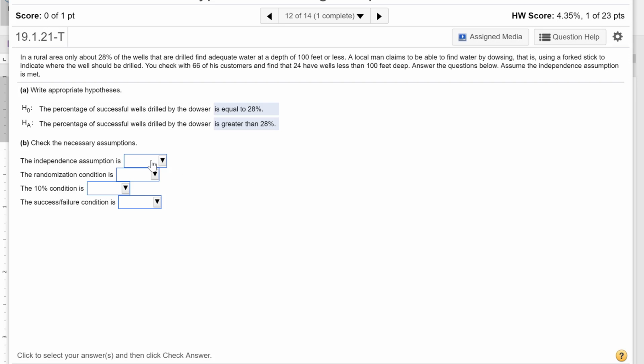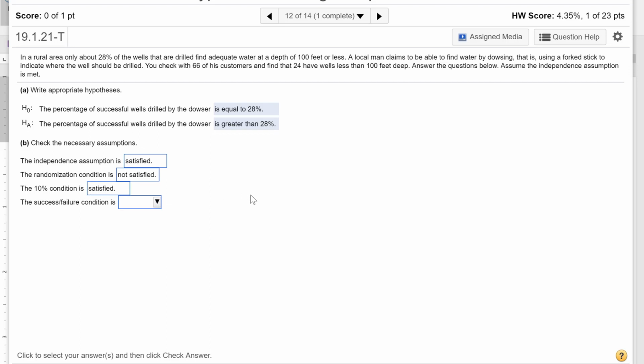Okay, check the necessary assumptions. So it says to assume the independence assumption. We generally have to assume that. You just check with 66 of his customers, so we're not really sure about randomization. I'd have to say not satisfied. 10% condition, let's check that. So we're just saying that this should be less than 10% of the whole population. We're assuming that. We'll say it's satisfied.